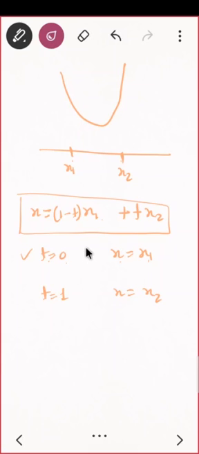I just wanted to vanish one of them, and now you see, if you put any value between 0 and 1, you'll be getting the point which is lying between this and this. That is passing from this and this. If you put t equal to half, see what you get, you'll be getting the midpoint. Put t equal to 1/4, you'll come here, and so on. So if somebody gives you 2 points and asks you to give a straight line passing through them, you can give this one. This is a graphical technique to get that.